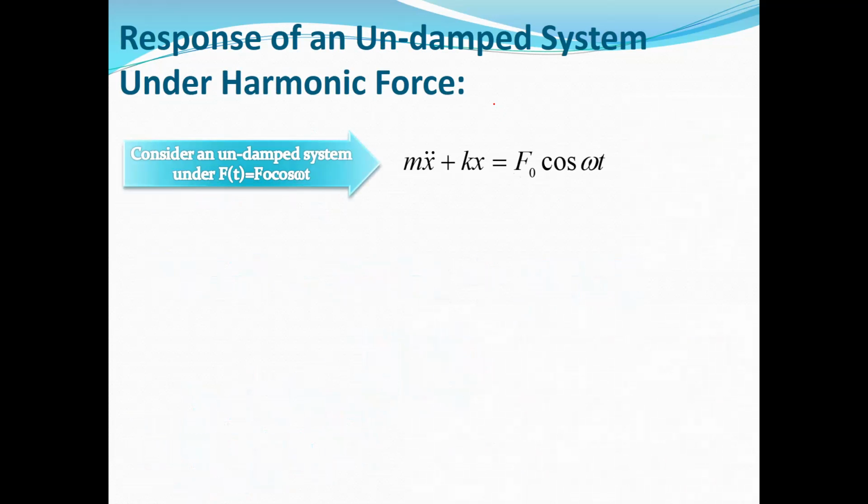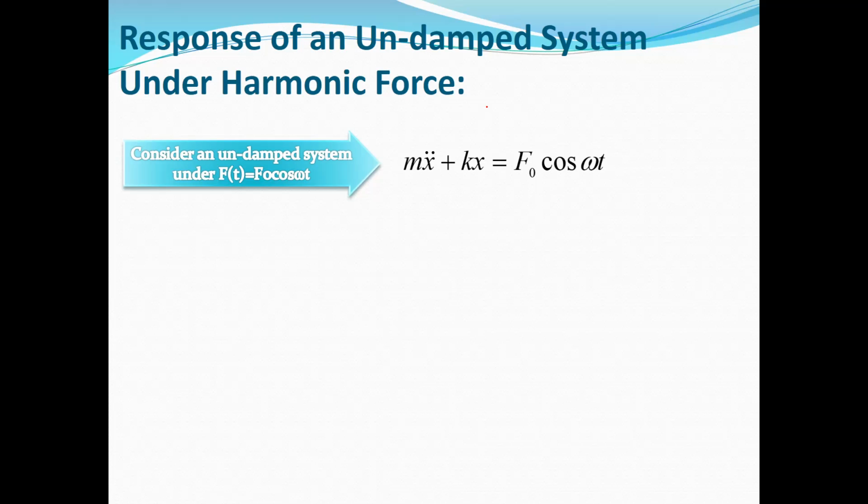So we want to solve this equation for an undamped system. When we deal with an undamped system, the damping coefficient is 0, so we don't have the x dot term in the equation. The equation of motion is m x double dot plus kx equals f(t), which here we assume is a cosine or harmonic excitation, f naught cosine omega t.